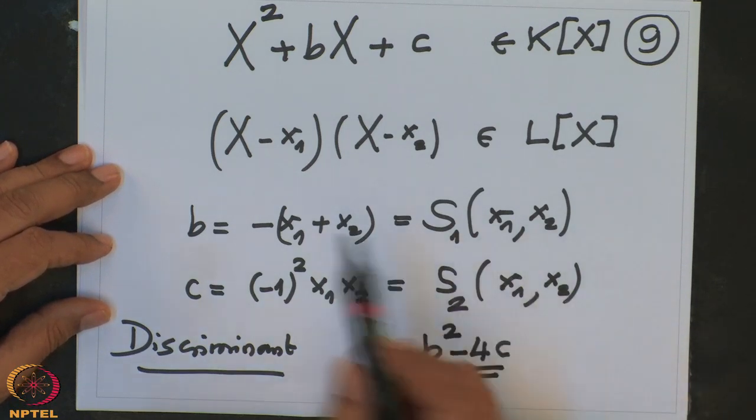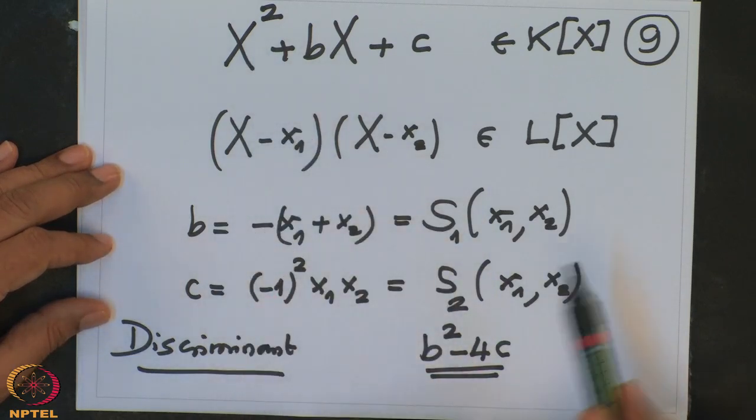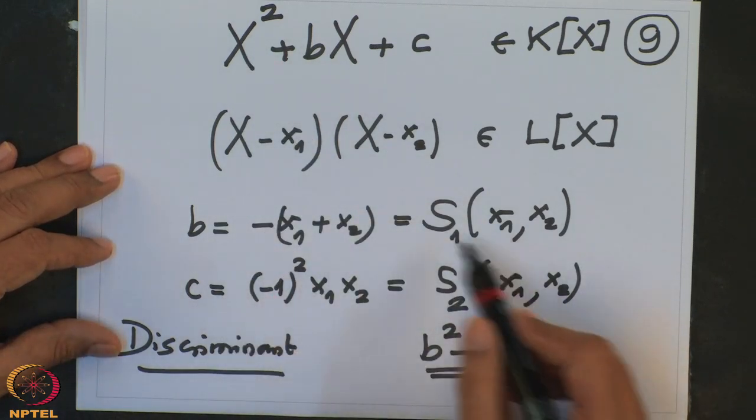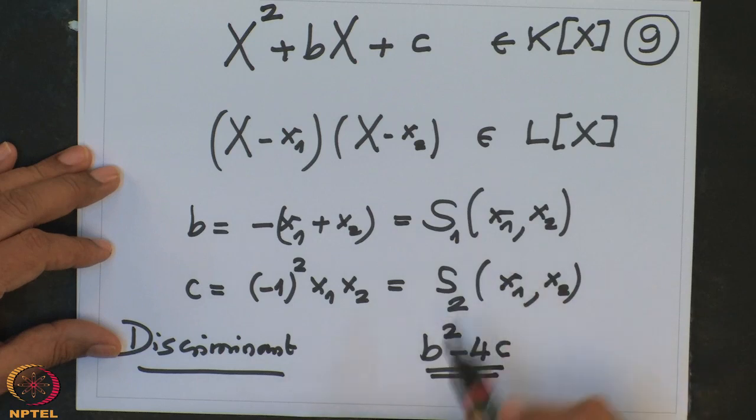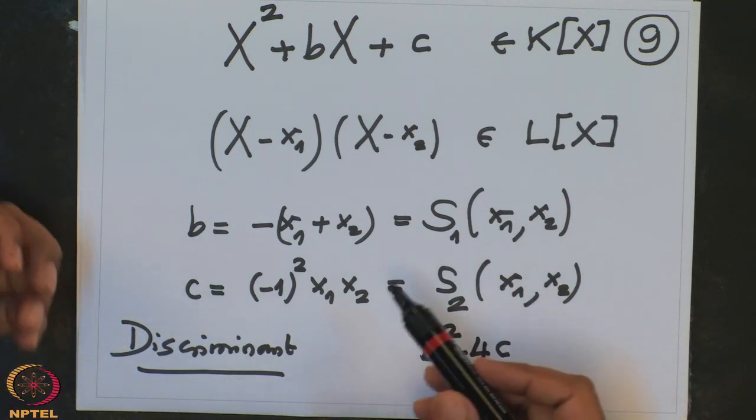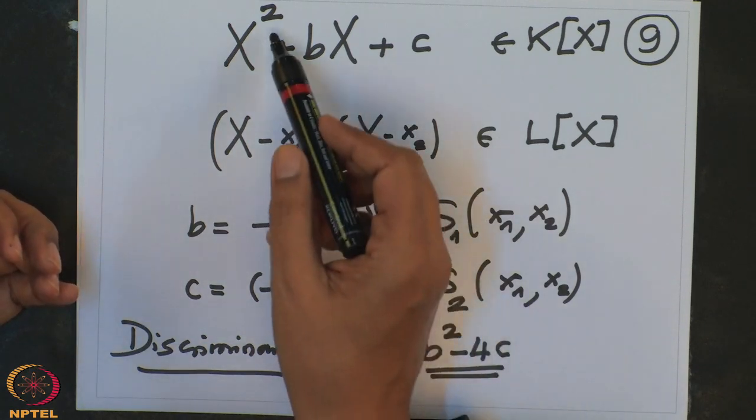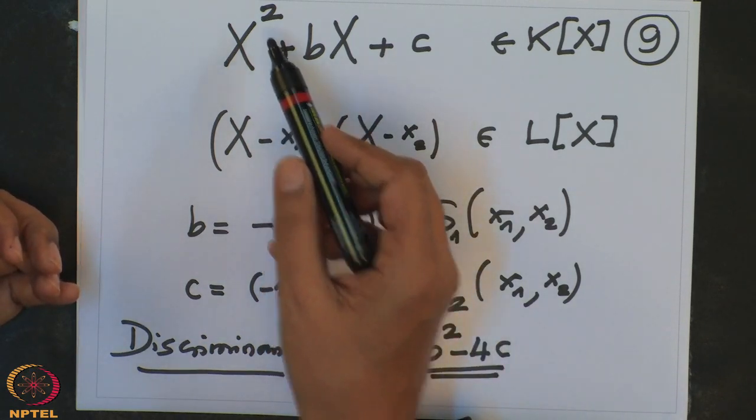So, that means we want to study the discriminant also. Now, this discriminant we can write in terms of these S1, S2 and so on. So, we need to go to arbitrary degree polynomials, and therefore, we want to study elementary symmetric functions, we want to study symmetric polynomials. The discriminant may not be symmetric.